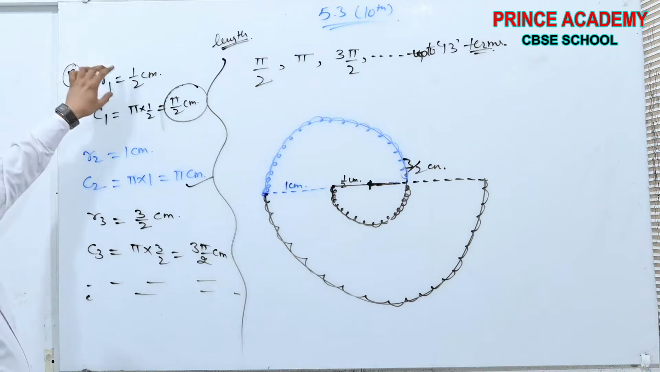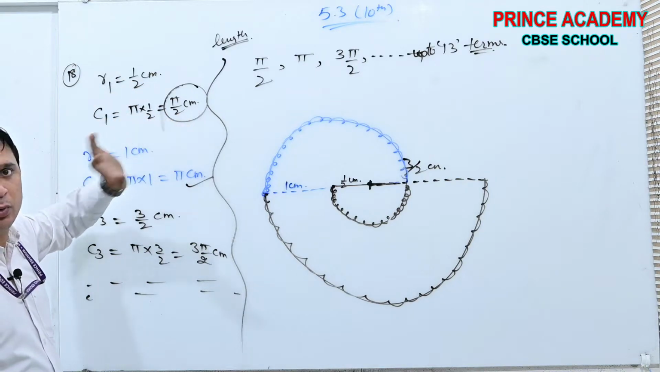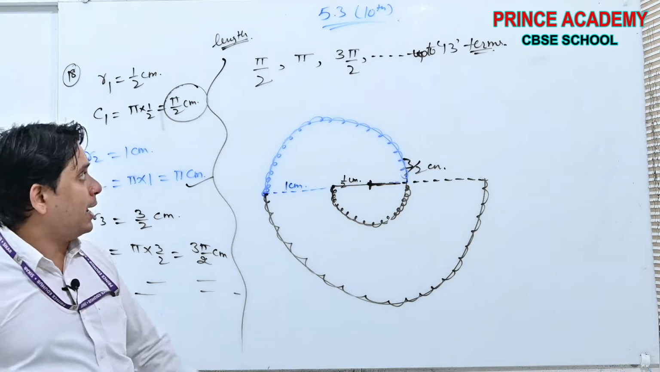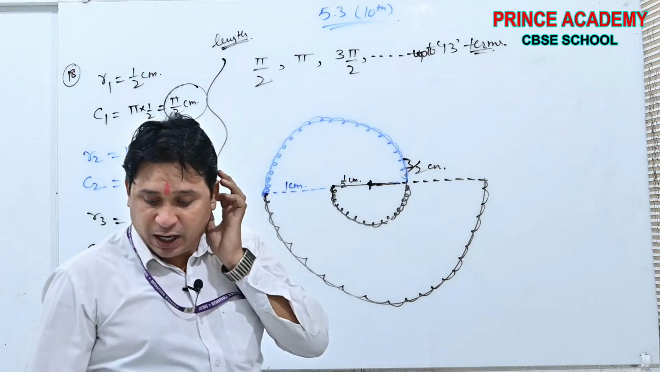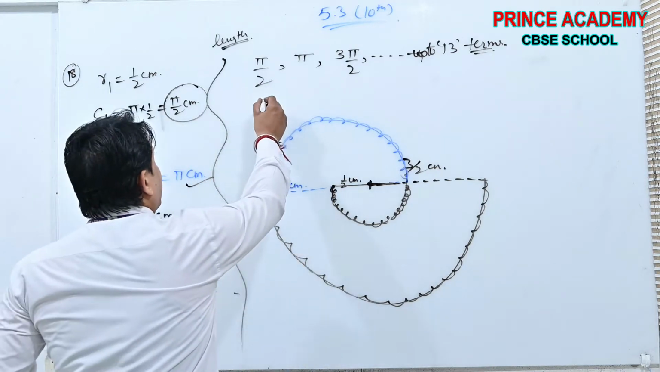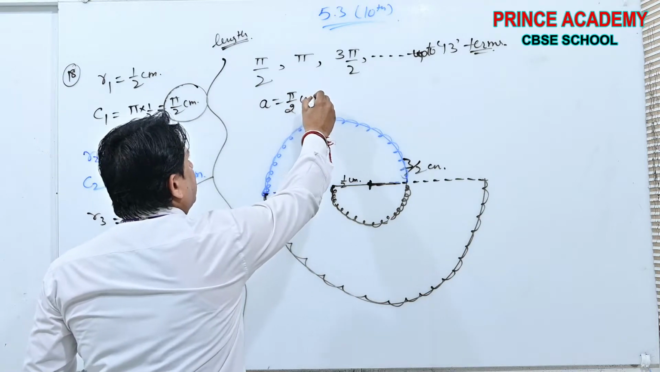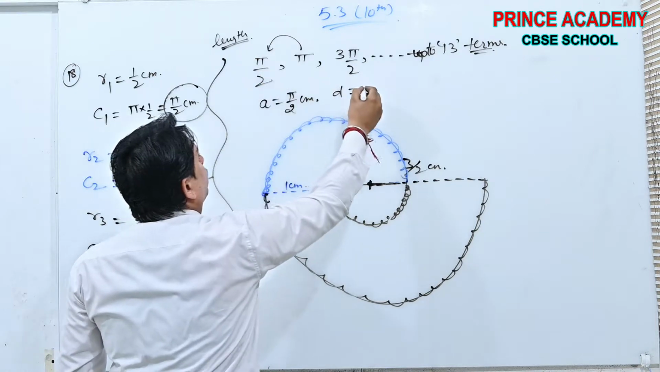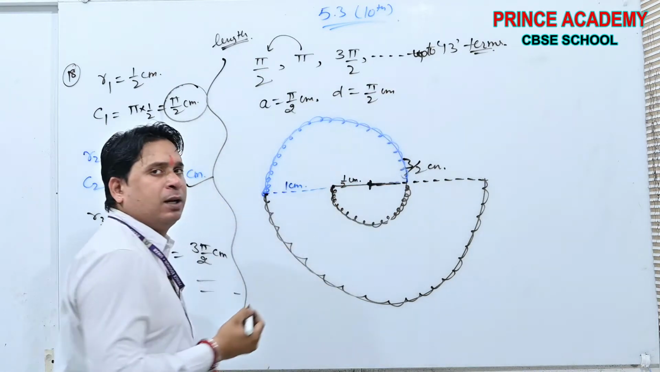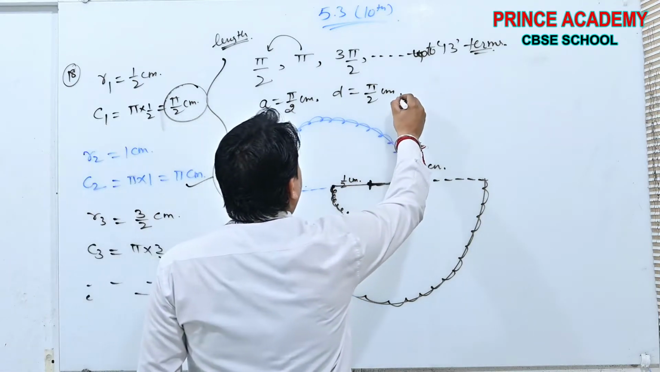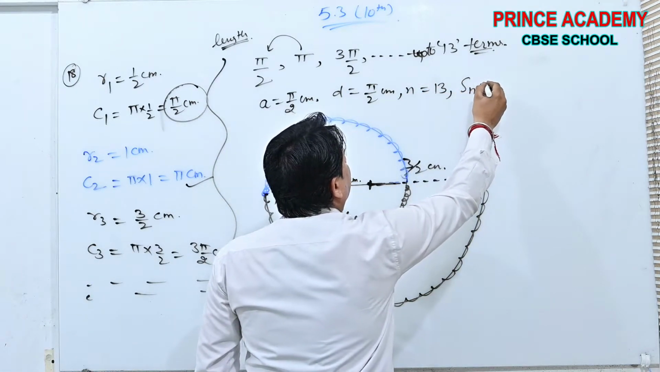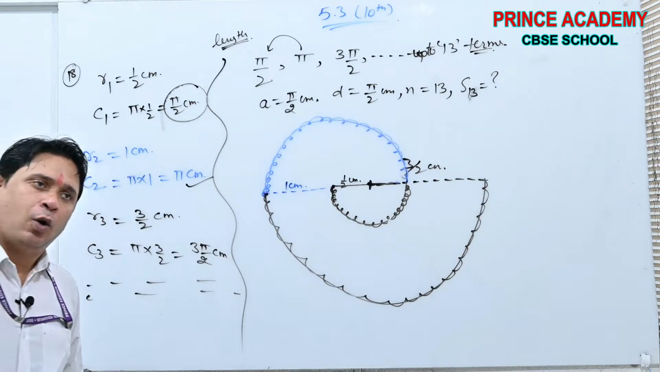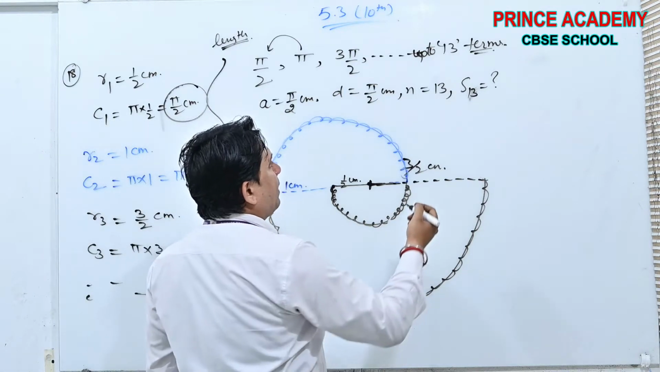First radius half, the first circumference length will be this one, the second length this one, the third length this one, and so on up to 13. If you observe very carefully, the first term is pi by 2 centimeters. The common difference is pi minus pi by 2, which is also pi by 2 centimeters. And n is 13, and you have to find S13. Okay, beta, now it is so simple. I am writing here.